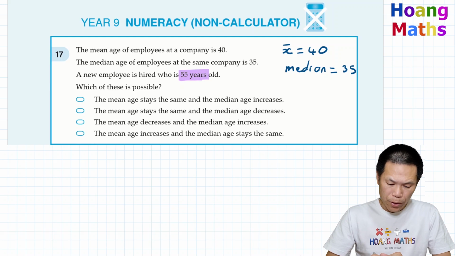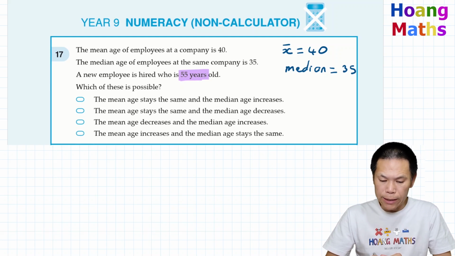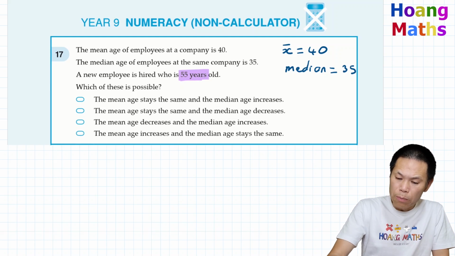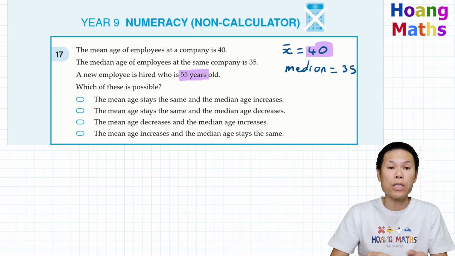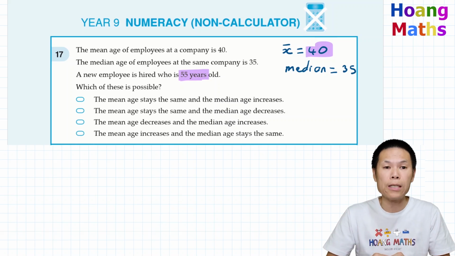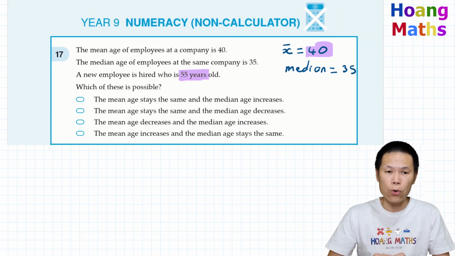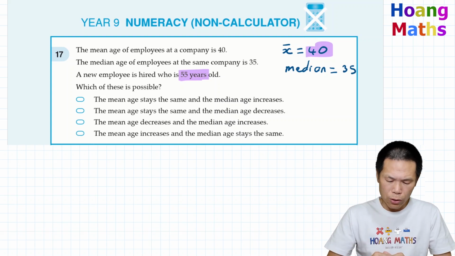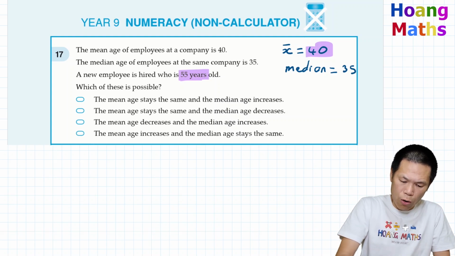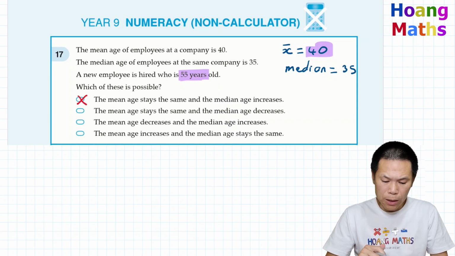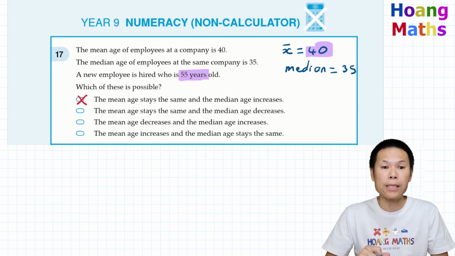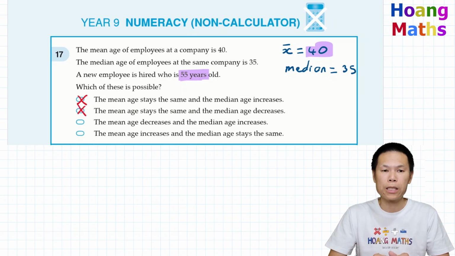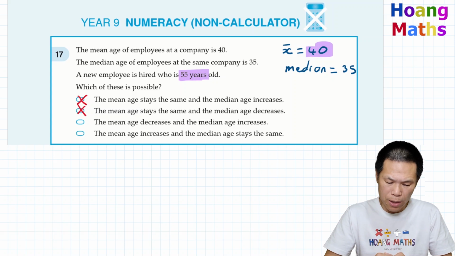First one, the mean age stays the same. We can see that it cannot stay the same with the mean because the average is 40 and the new employee is 55 years old. So therefore, the average age must increase. Correct? So this is wrong. And the second statement, the mean age stays the same. Again, it cannot stay the same. Okay, just keep that in mind. I don't need to read any further.